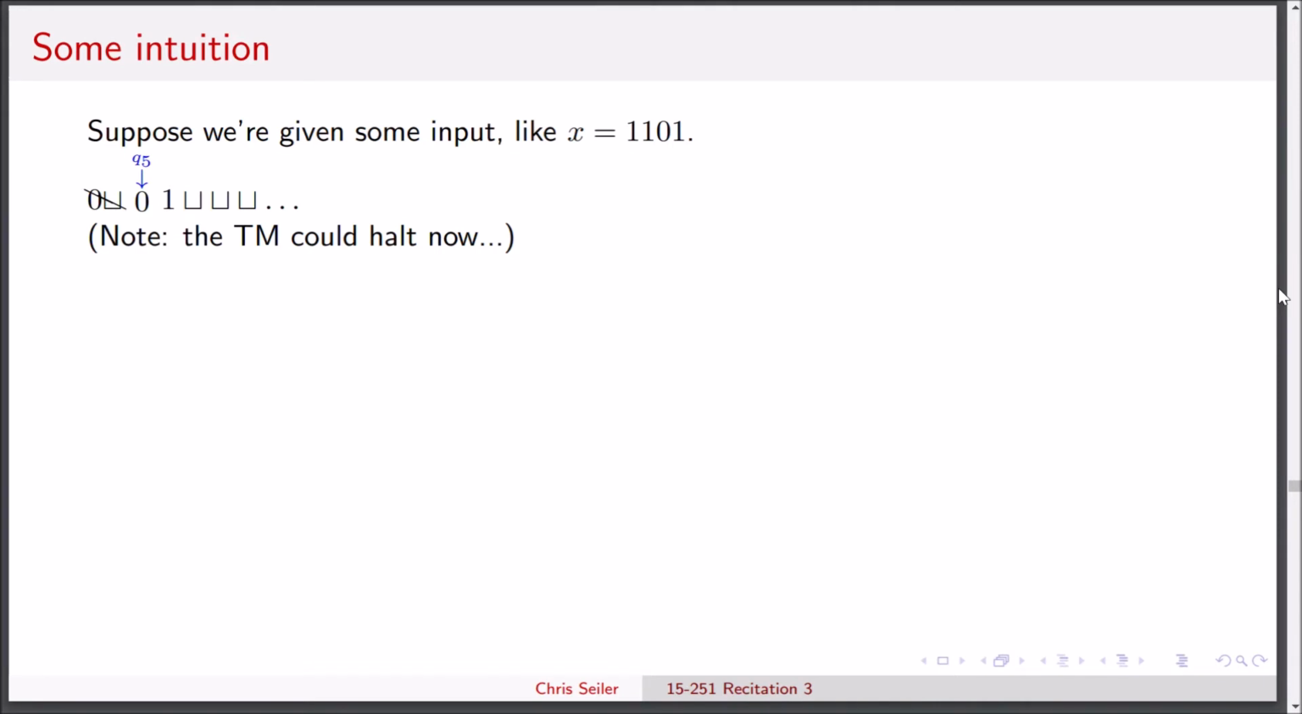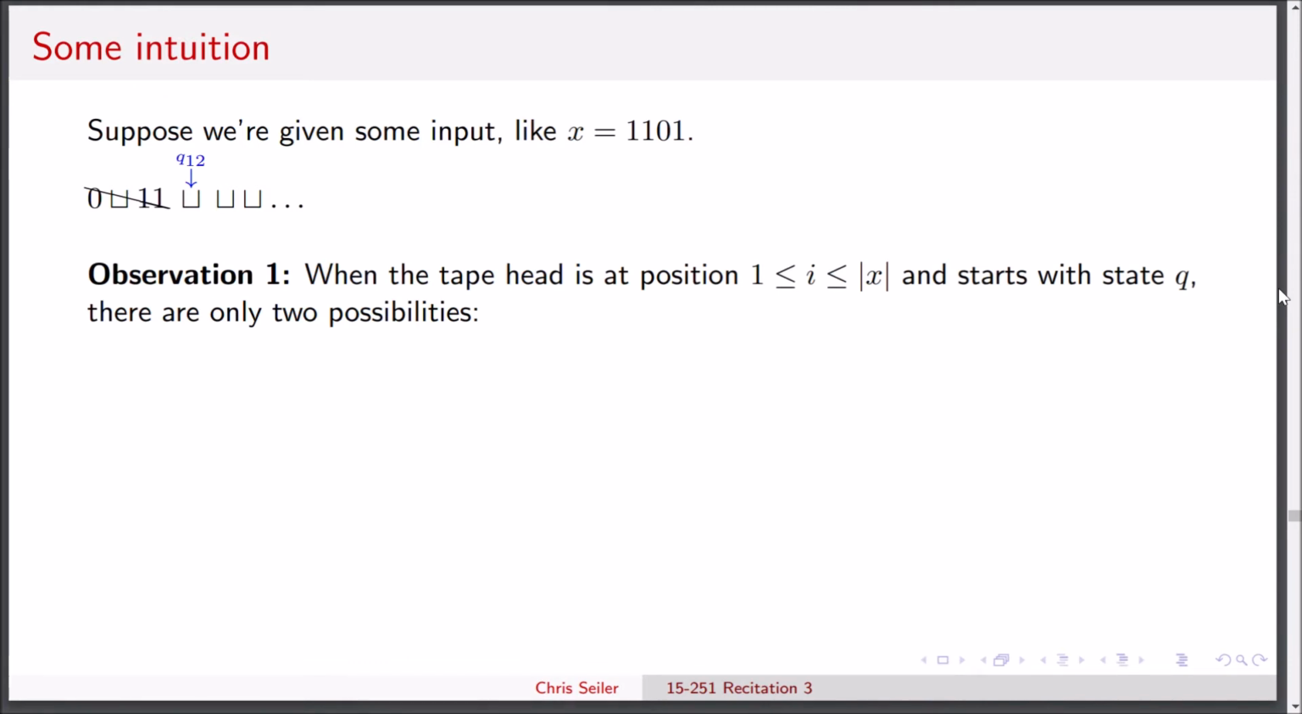Now, it's worth noting that it's possible for the TM to halt while in the middle of the string, but for the sake of this example, I'm just going to assume that we make it to the blank portion of the tape. Transition again, perhaps do some more writing, and then transition to the blank portion of the tape. Now we're going to make a couple of observations about this process.